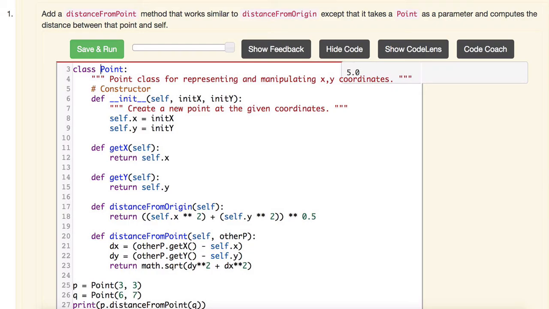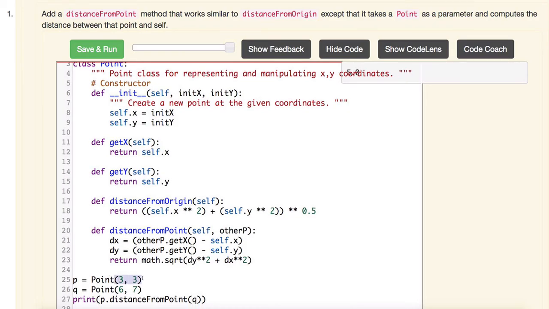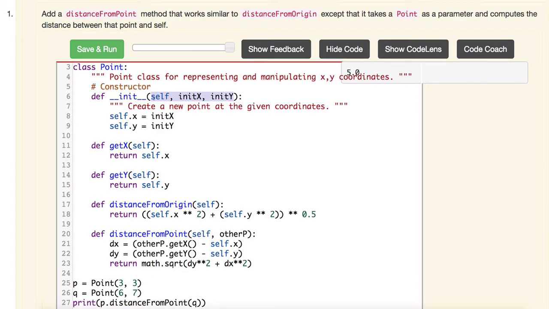So, if a variable is one piece of data and a class is a collection of variables, then the simplest class that we can make is a point because it contains 2 pieces of data, 2 variables, and that's what we have here. We have x and we have y. Okay. So one thing that you might be confused about is like, hey, wait a second, there's 2 arguments here. We have a 3 and a 3, and we have 3 parameters up here in the constructor, right? We have self, init x, and init y. Well, the self is just always there, right, in all of the methods.